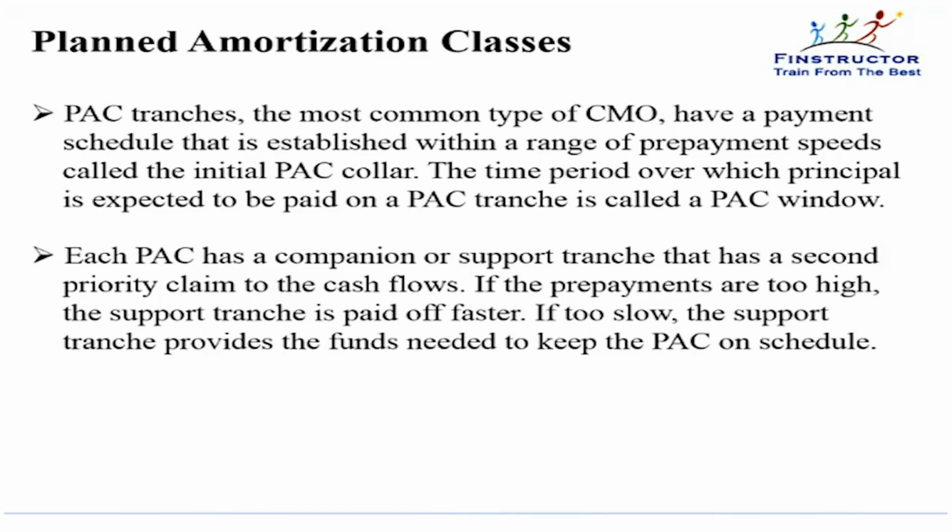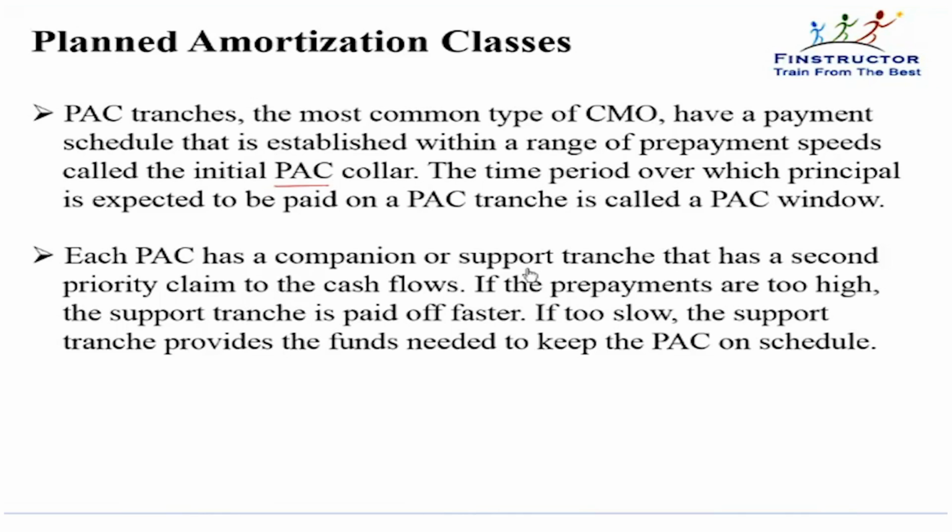So we can split the cash flows in such a way so as to create senior tranches and support tranches. Senior tranches will have their cash flows predefined. Any shortfalls will be made up by the support tranche. Any excesses, extra prepayments will be paid to the support tranche. So in planned amortization classes, we have a prepayment schedule, or rather a repayment schedule, that is established within a range of prepayment speeds called the initial PSA collar. We'll explain that with an example.